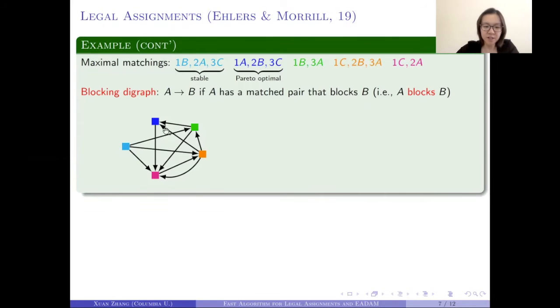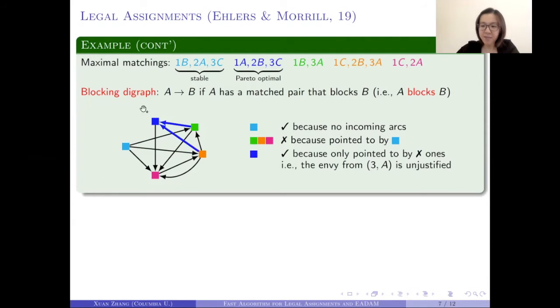Now I want to partition the matchings into 2 sets, one set being all the good matchings and the other set being the bad matchings. To start with, the stable matching is a good one because it's not being blocked by any other matching. And then we can see that these 3 matchings are bad ones because they're being pointed to by our good matching here. And lastly, for this blue matching, I claim that it's also a good matching because it's only being blocked by these 2 bad matchings. So altogether, I have a partition of the 5 maximal matchings, the good ones and the bad ones.